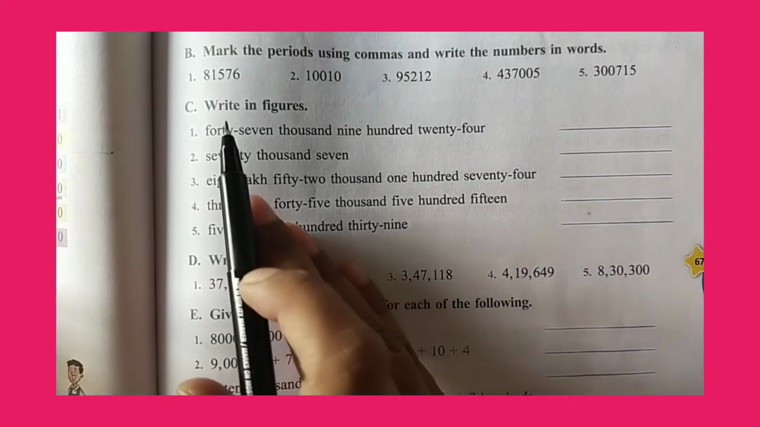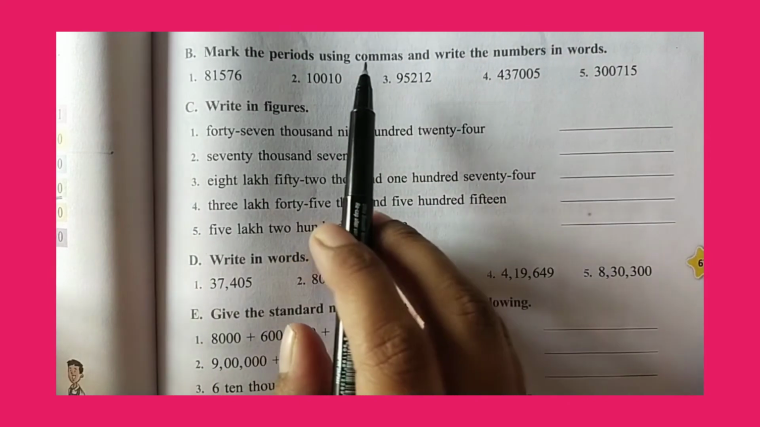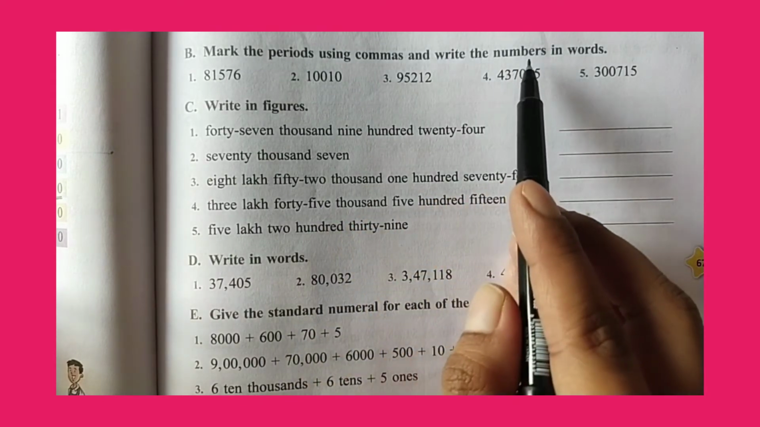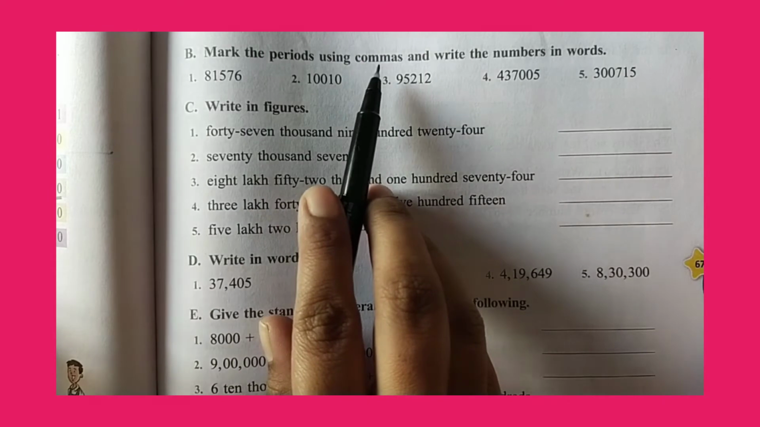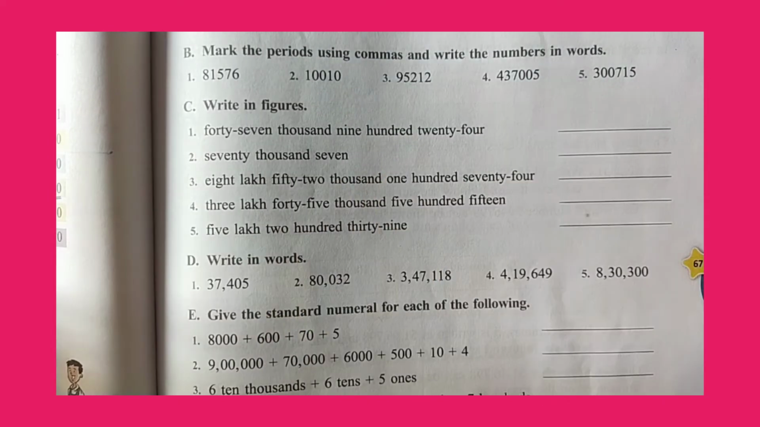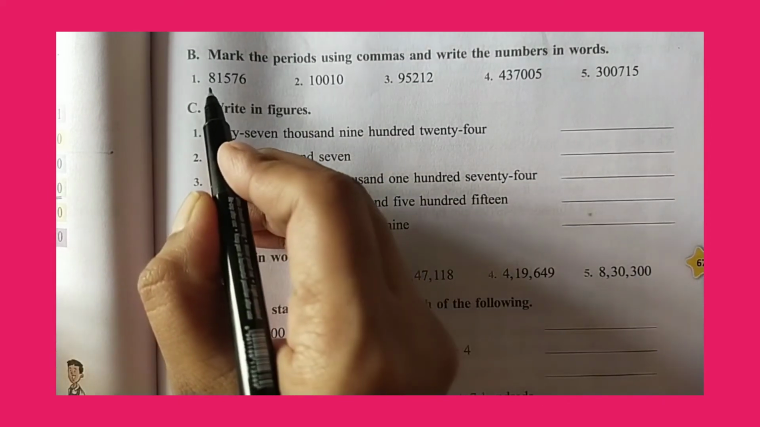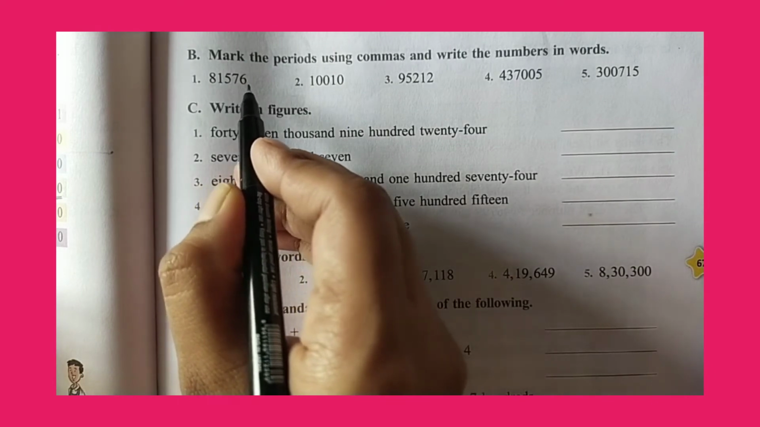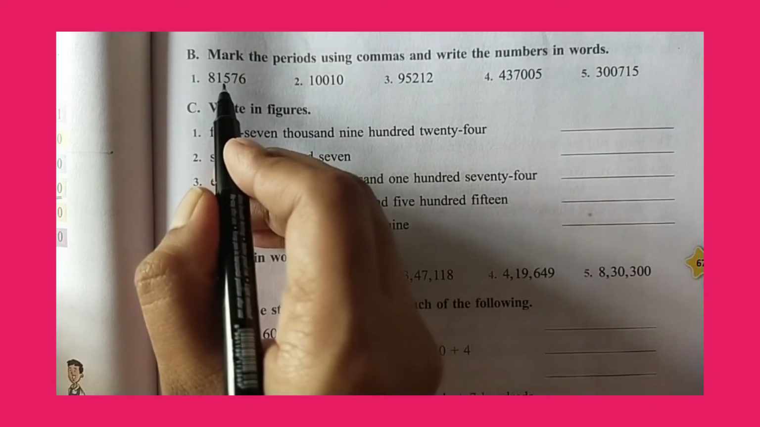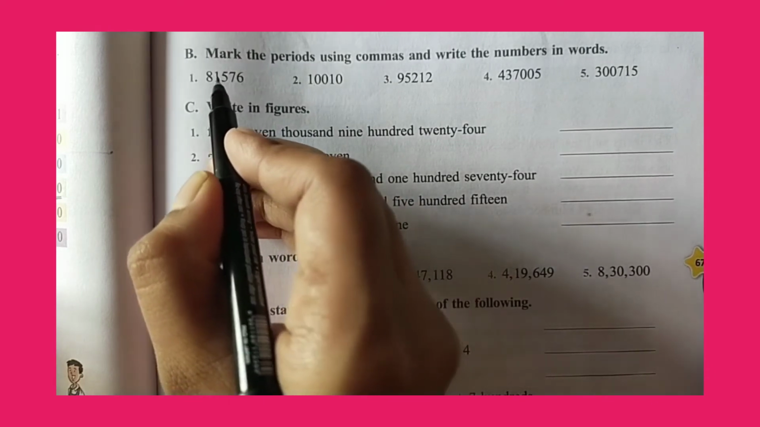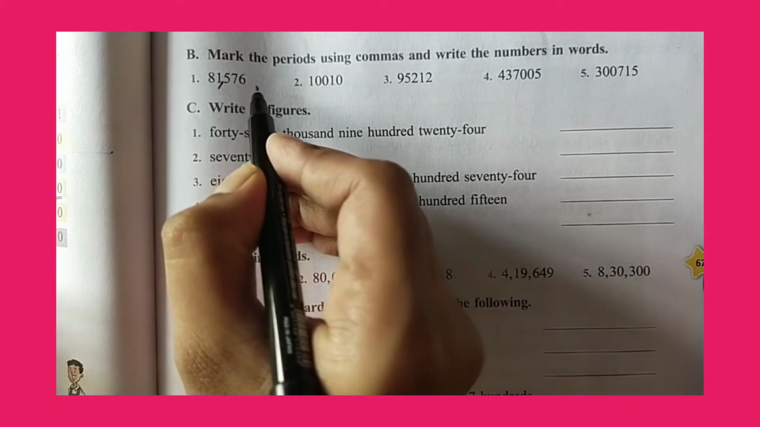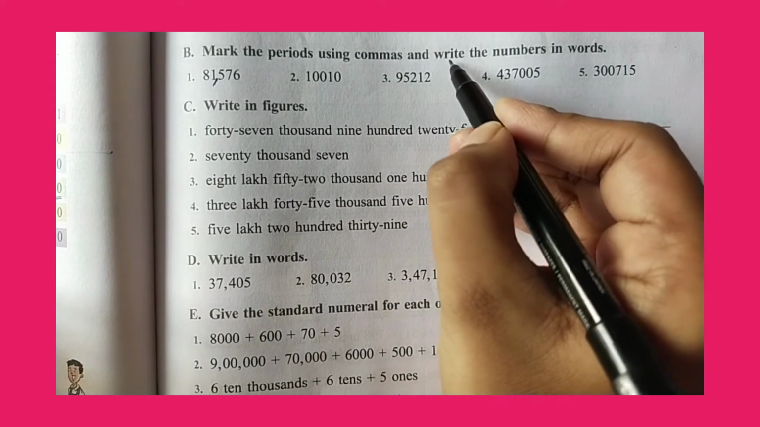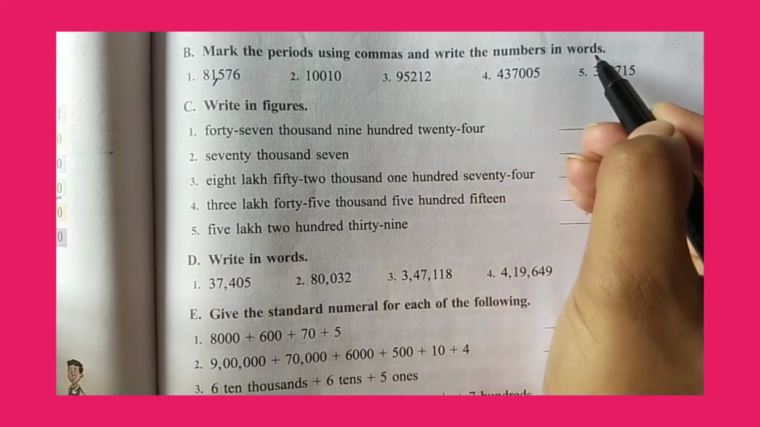Section B. Mark the periods using commas and write the numbers in words. So mark the periods using commas and write the numbers. So see the first one: 81,576. So where should we keep the comma? Before 3 digits. So 81,576. And then what should you do? We have to write the numbers in words.